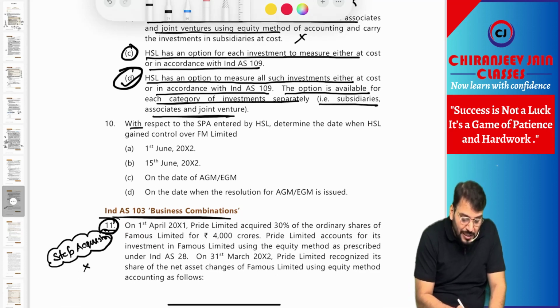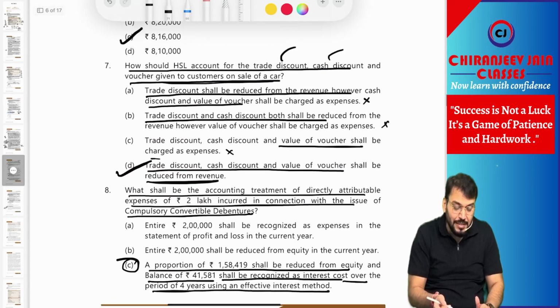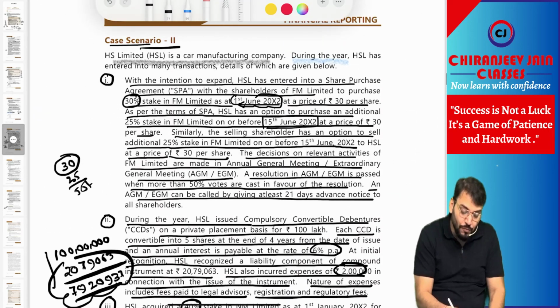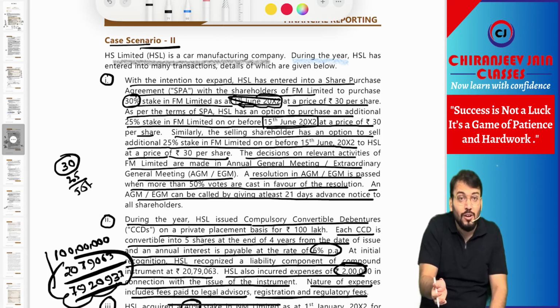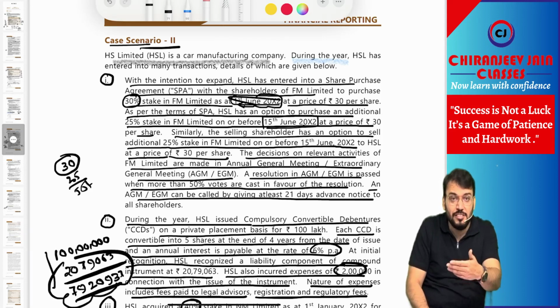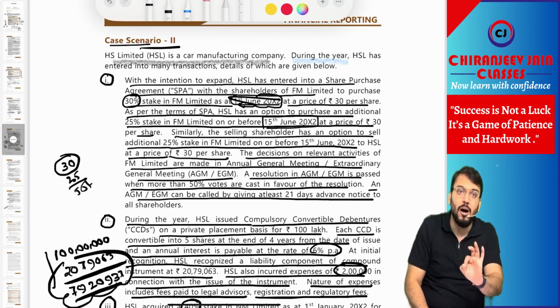Last question. With respect to the SPA entered by HSL, determine the date when HSL gained control over FM Limited. So the date of acquisition will be the date when they have acquired 30% only, because on 1st June 2002 they also have one potential voting right, which can be exercised before the meeting is held. Can I say they have a potential voting right which is substantive? Substantive means it is in the money. So of course they have power over the investee.